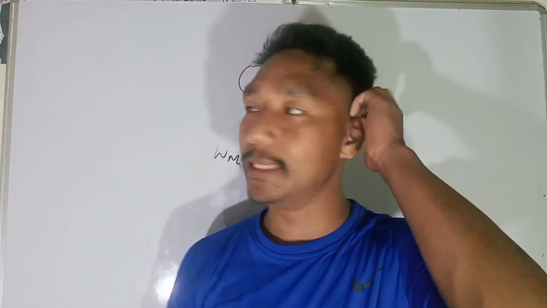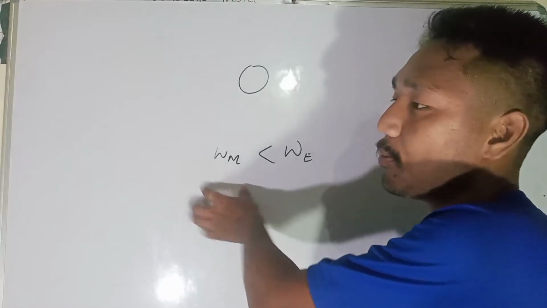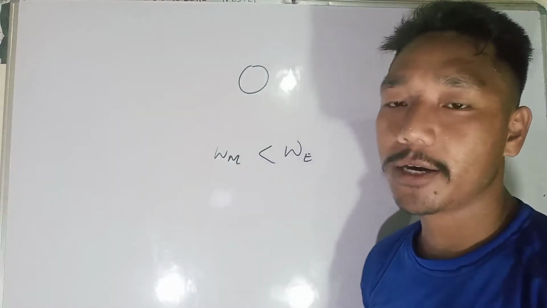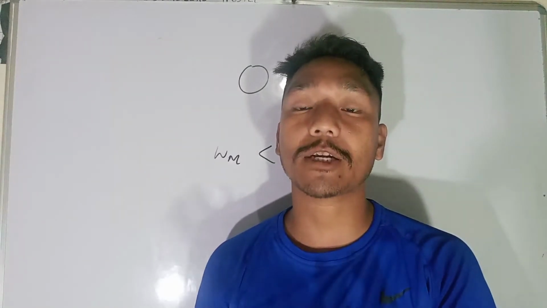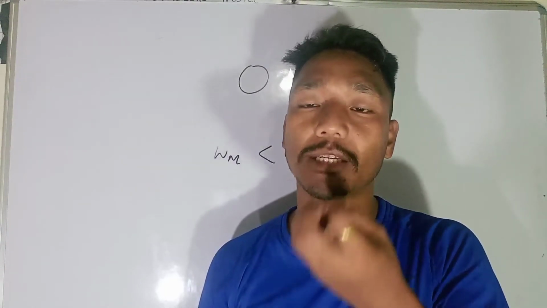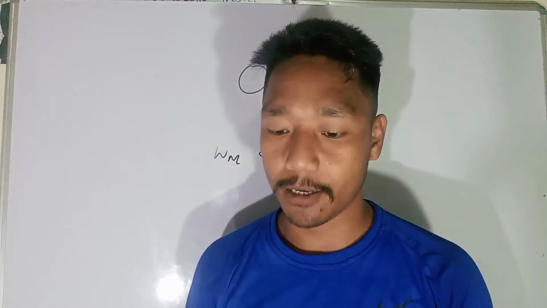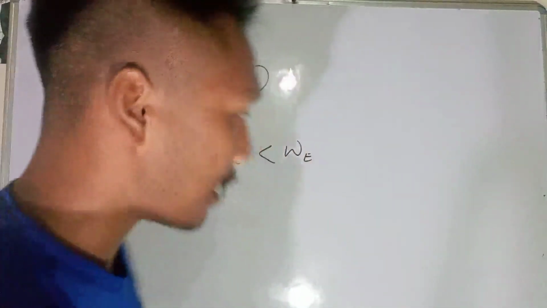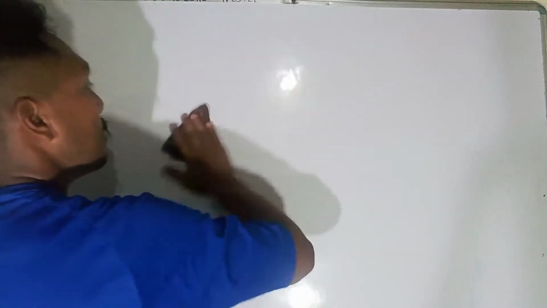Why is it less on the moon and more on Earth? Because the force of attraction by the moon is lesser as compared to the force of attraction applied by the Earth. Now let's discuss this. Let's consider that object.